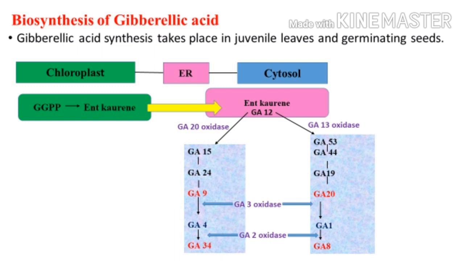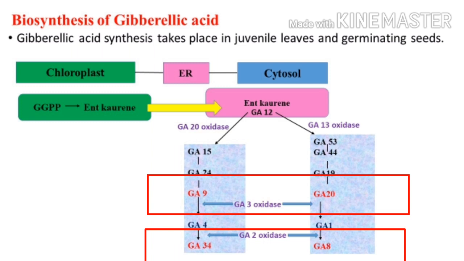So if there is the enzyme gibberellic acid 20 oxidase, then this gibberellic acid 12 will convert into gibberellic acid 15. And if there is the enzyme GA13 oxidase, it will convert it into GA53. You just have to remember these two things, which gibberellic acids are inactive and which are the active forms. So inactive forms are gibberellic acid 9 and gibberellic acid 20, then gibberellic acid 34 and gibberellic acid 8.